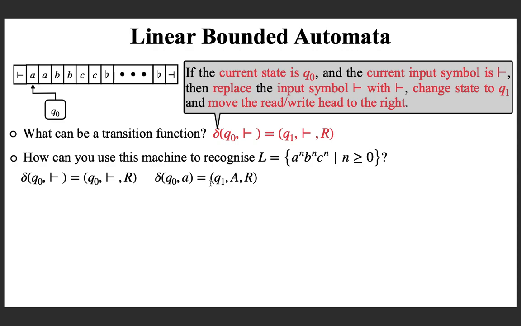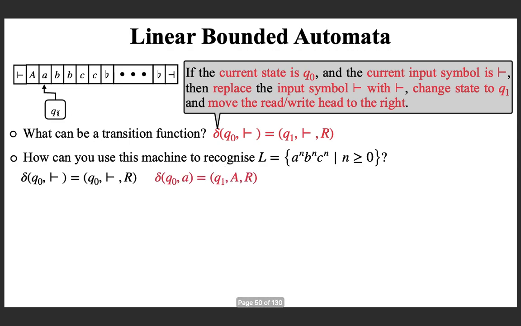Remember that I just have marked a small a. So the context of the state Q1 is that I just have marked a small a. In Q1, I will be searching for the next small b. So if I apply this, I was here, replace small a with capital A, change the state to Q1 and move right.